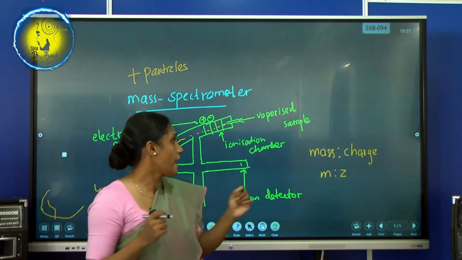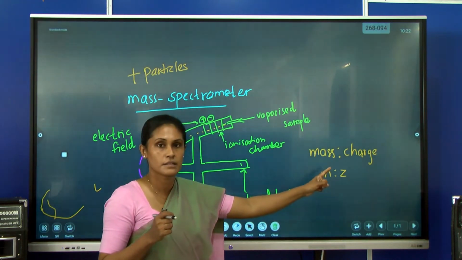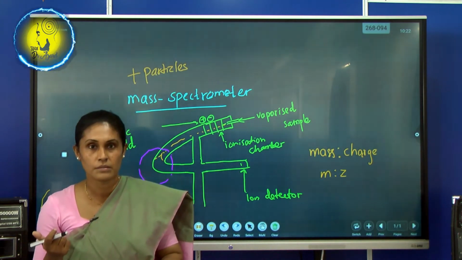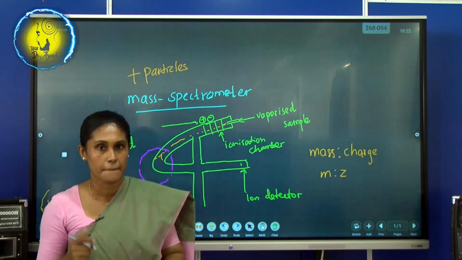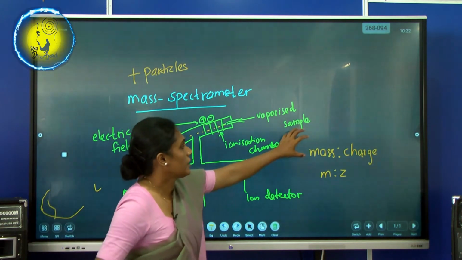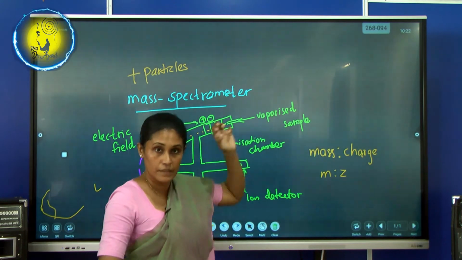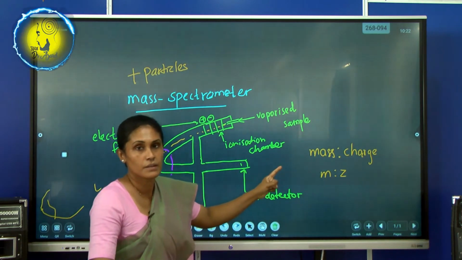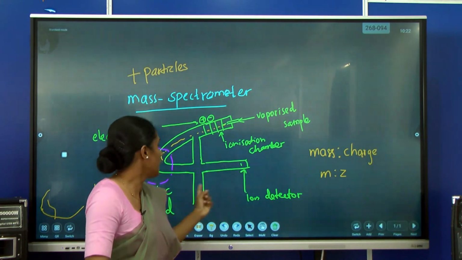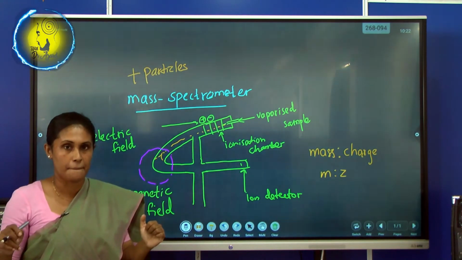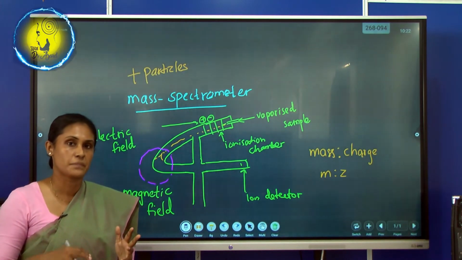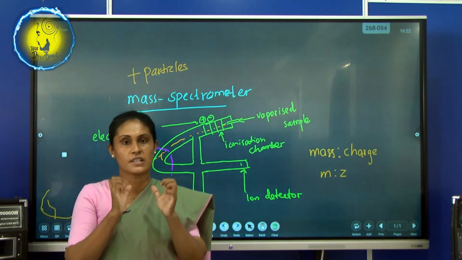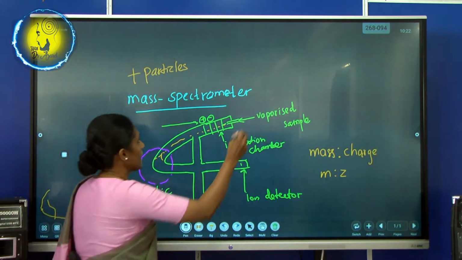The particles which have a low mass to charge ratio have low deflection. Got it? When the particles have a large mass, the mass to charge ratio makes that deflection less. So you can use the vice versa. Right, so if the particles have the same charge, same weight, they'll get the value as +1.